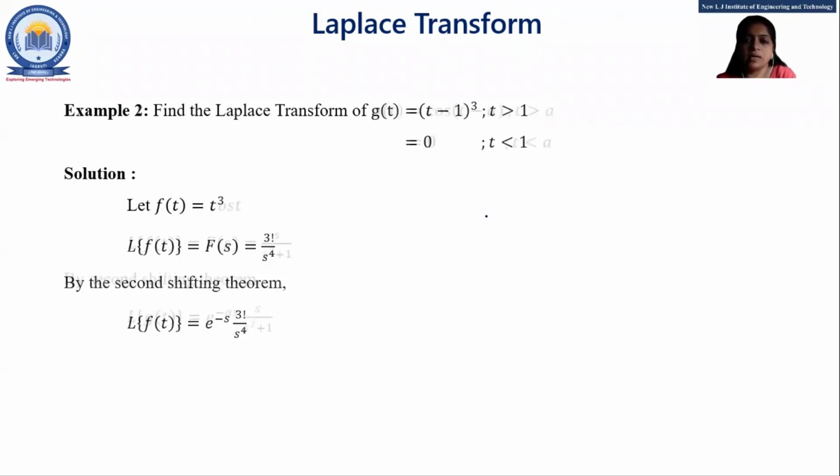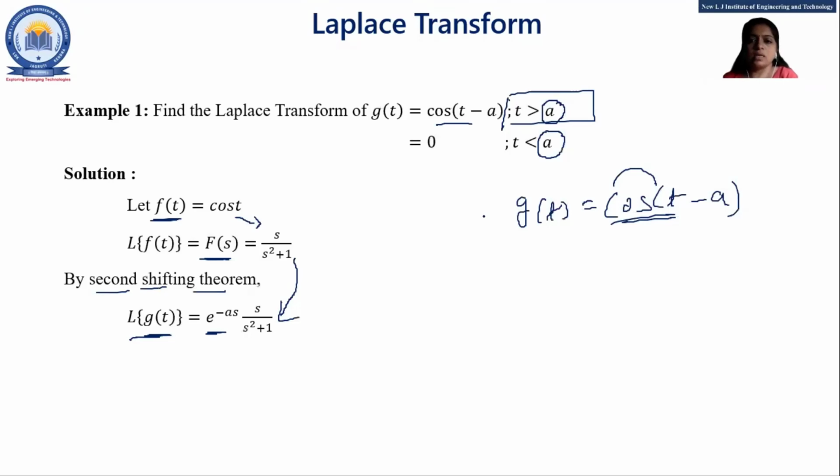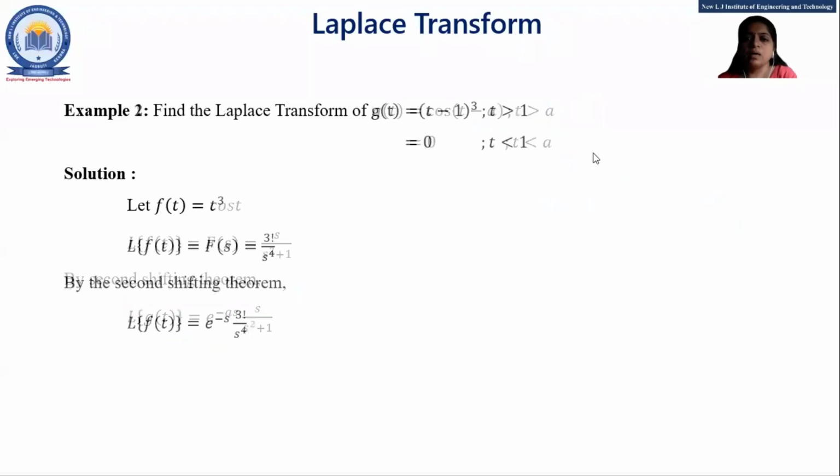So condition is for t greater than a and t less than a. When you are given this kind of example in the exam, by this you may recognize it is of the second shifting theorem, right?